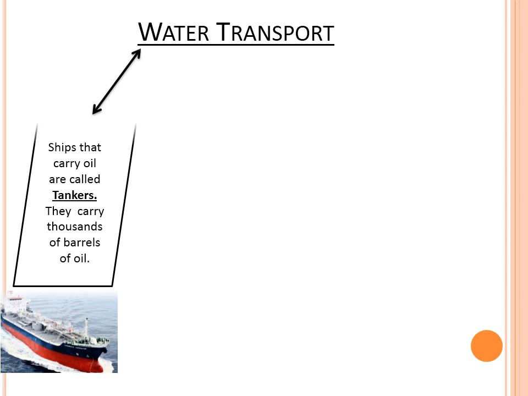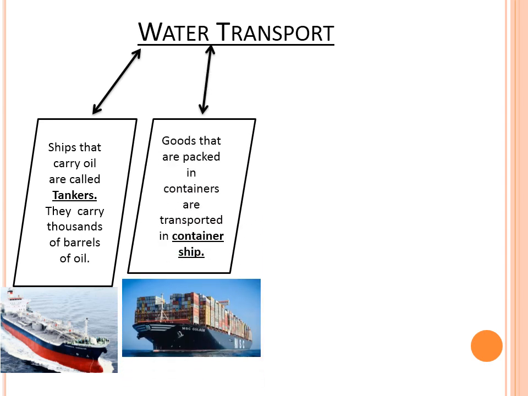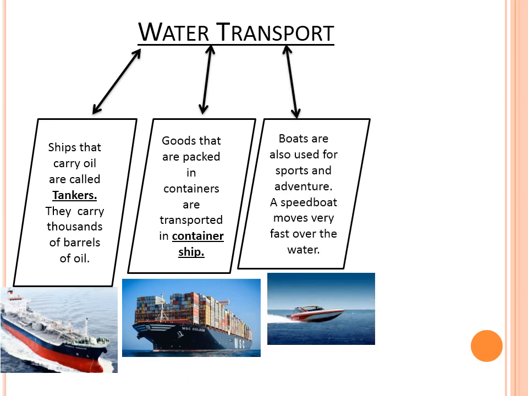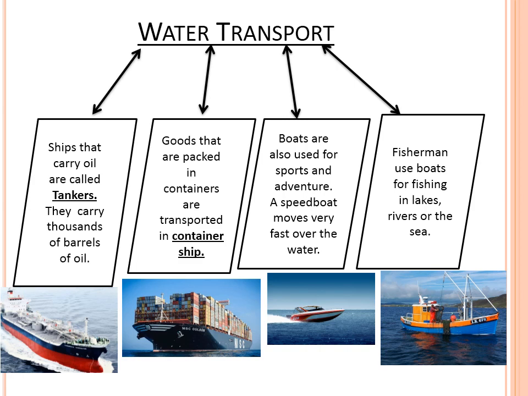Water transport. Ships that carry oil are called tankers. They carry thousands of barrels of oil. Goods that are packed in containers are transported in container ships. Boats are also used for sports and adventure. A speedboat moves very fast over the water. Fishermen use boats for fishing in lakes, rivers, or the sea. These are all the modes of transportation.